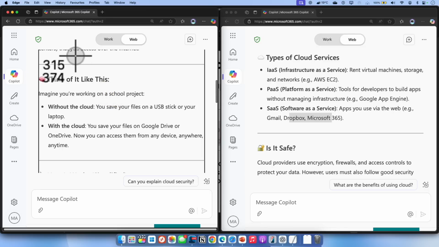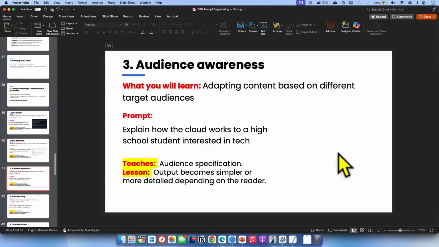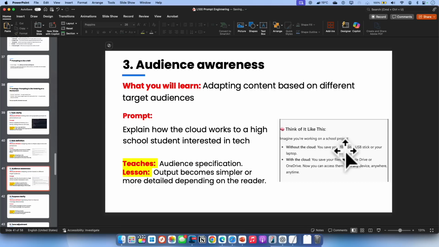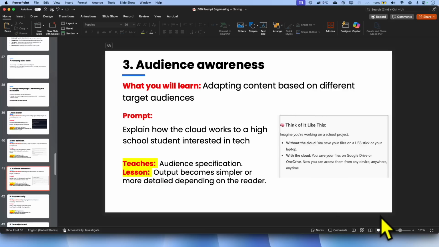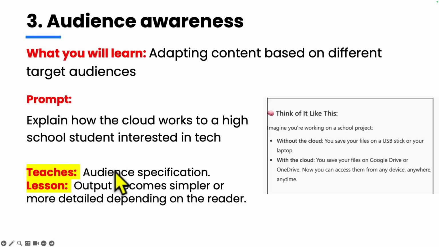I'm going to quickly take a photo of this and put it in our pack. So this kind of shows the kind of simple messages it uses to explain a particular concept. That is good. So the lesson we learned here is output becomes simpler or more detailed depending on the reader. So if you change the prompt and tell it to explain it to a university graduate, then this example would